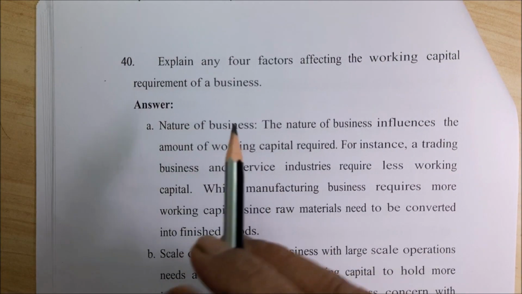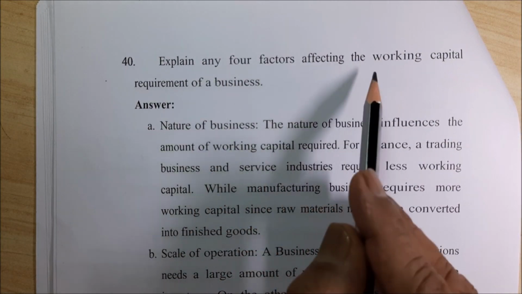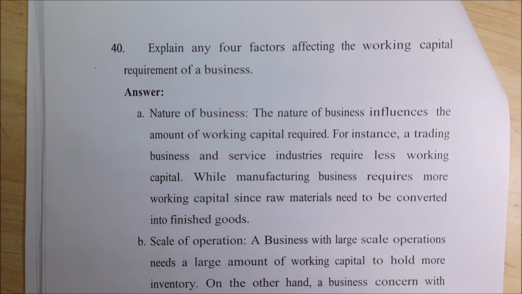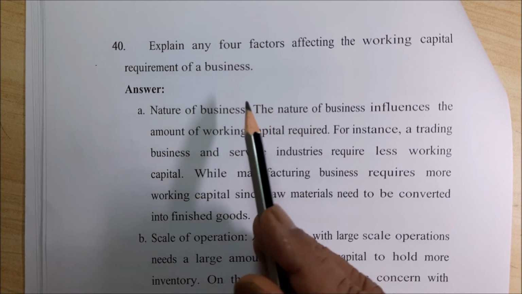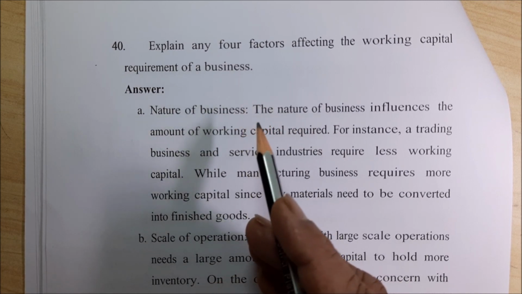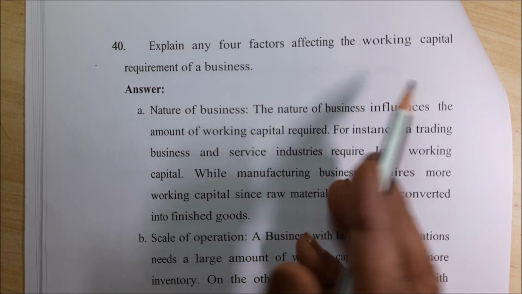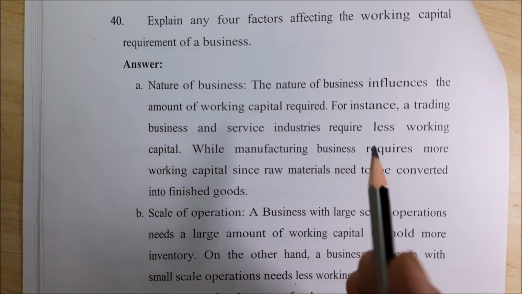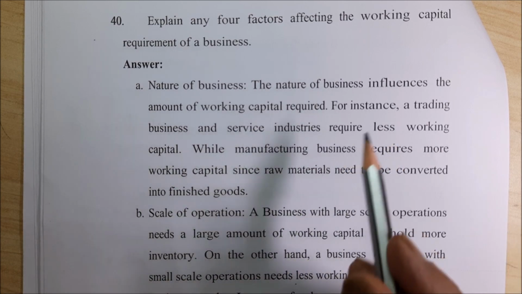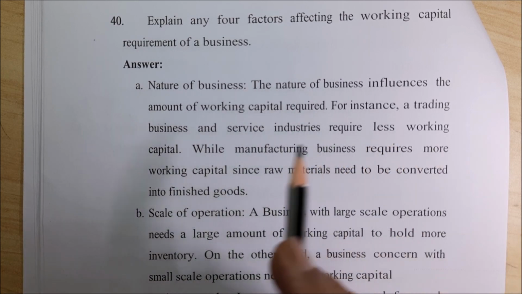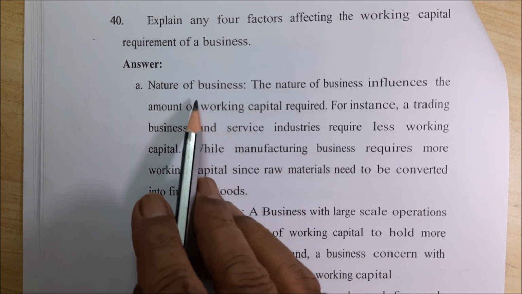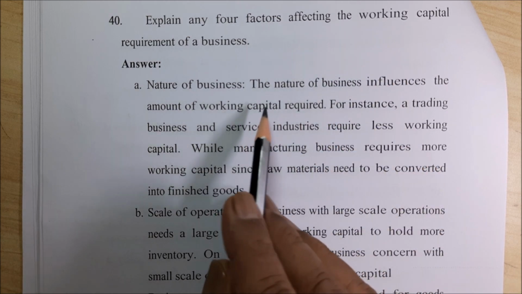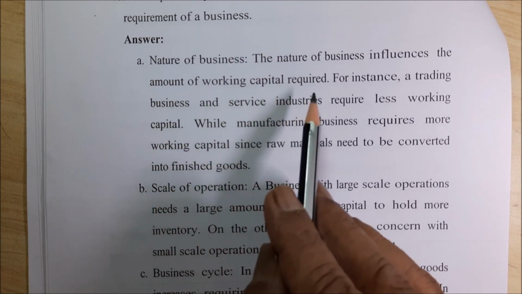Next question. Explain any 4 factors affecting the working capital requirement of a business. I have already told you working capital is called the lifeblood of the business. Nature of business. Every type of business needs different types of working capital. Don't think that everybody needs the same type. So what type of business you are doing will decide what your working capital must be. The nature of business influences the amount of working capital required.